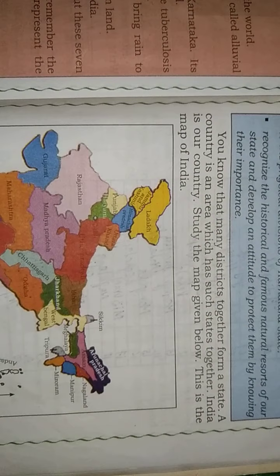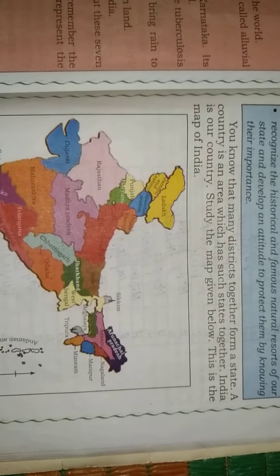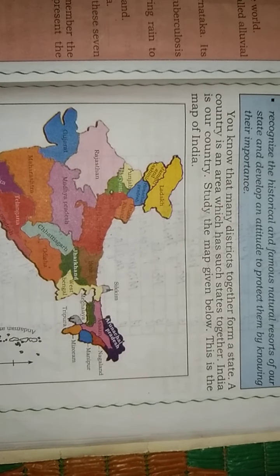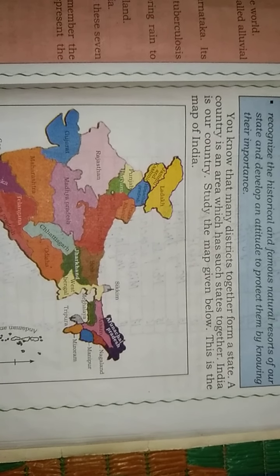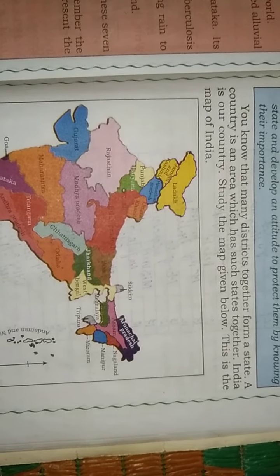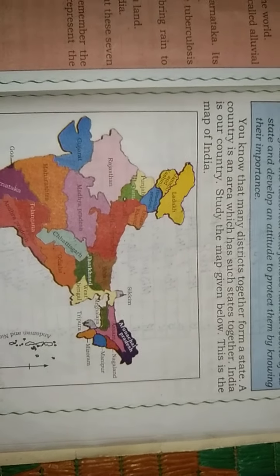In the last class we discussed which is our country and how many states are in our country. You know that many districts together form a state. A country is an area which has such states together. So India is our country.